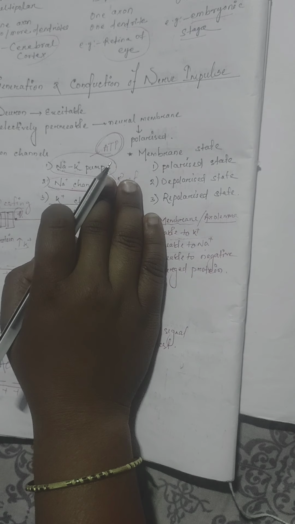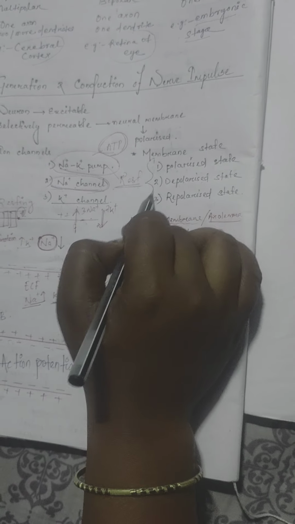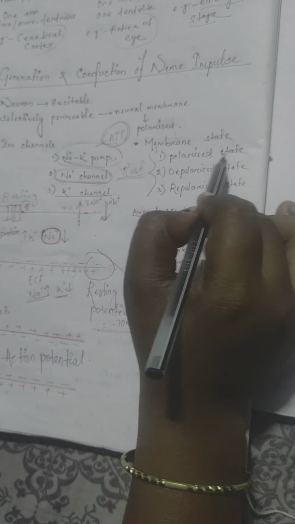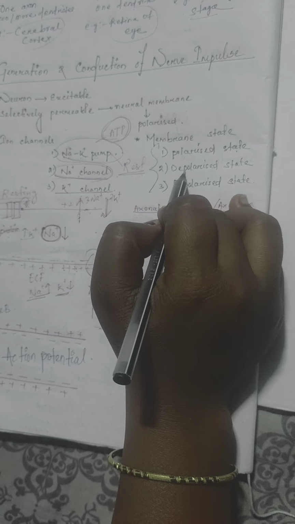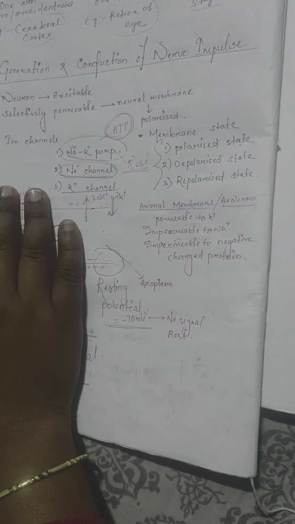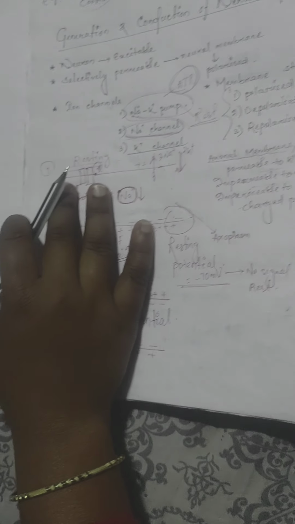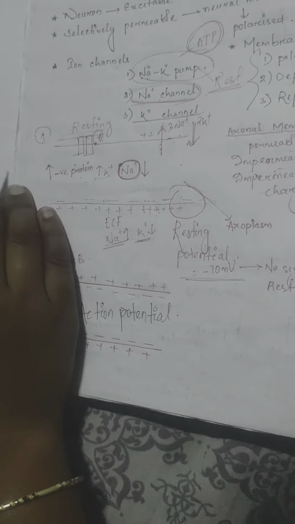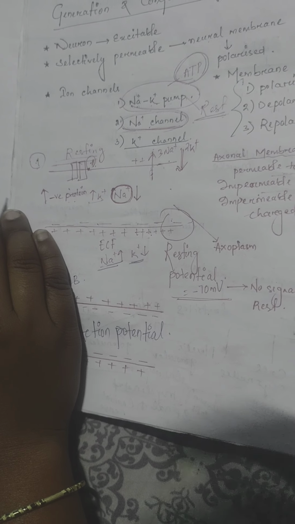Moving on to membrane states. There are three membrane states we will discuss. The first is the polarized state, next the depolarized state, and the third the repolarized state. Let's move on to the theory then. First I will discuss the resting stage, or the polarized state.